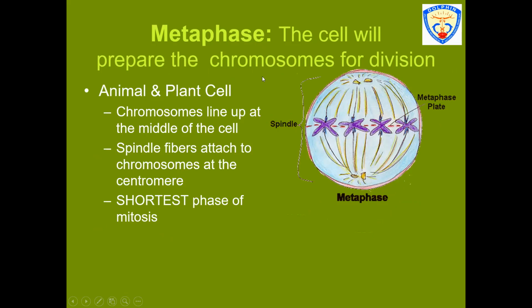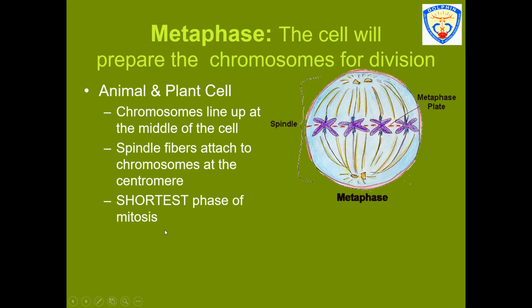After this comes the metaphase, in which the cell will prepare the chromosomes for carrying out the division. In the animal and the plant cells, the chromosomes line up at the middle of the cell. That is why it is called the metaphase. The spindle fibers attach to the chromosomes at the centromere, and this is considered to be the shortest phase of